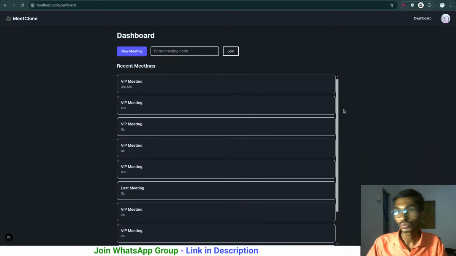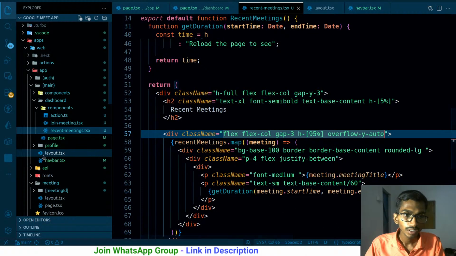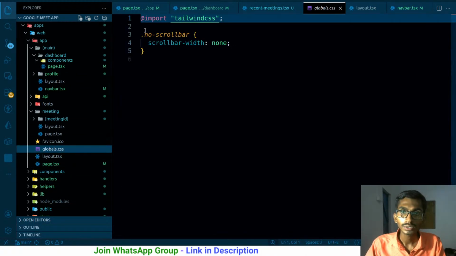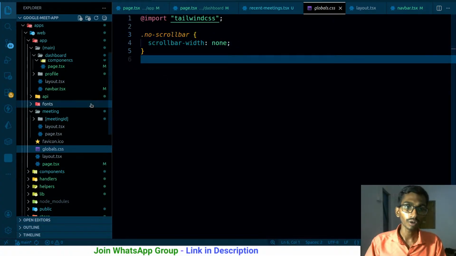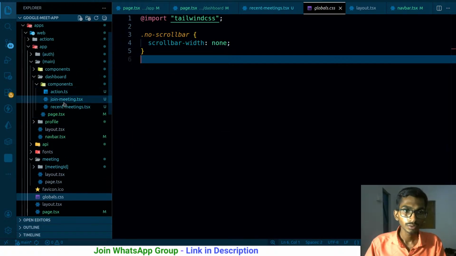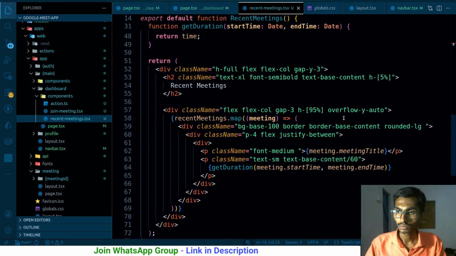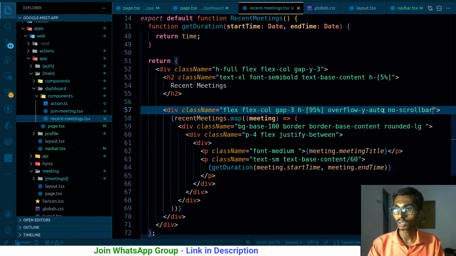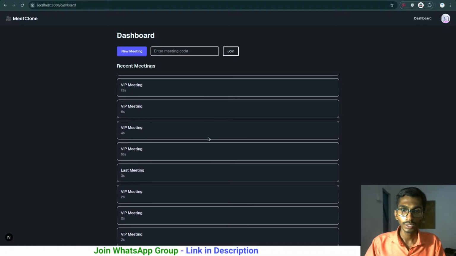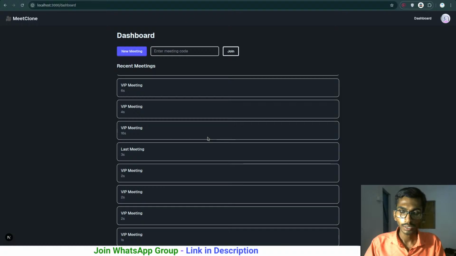The next thing is that I have to remove this auto thing, the scrollbar. So I think I already have it here. If I actually go to the global.css, no-scrollbar is the class, scrollbar width none. I have to just simply set the width to none. But as I already have it here, I'm gonna be using this class, so no scrollbar, right? So if I go to this page.tsx, recent meetings, in this particular section, probably here, no-scrollbar, and that is it. Here we are. This is scrollable. Once this is scrollable, that's what I wanted.